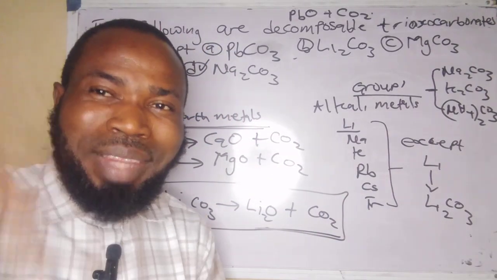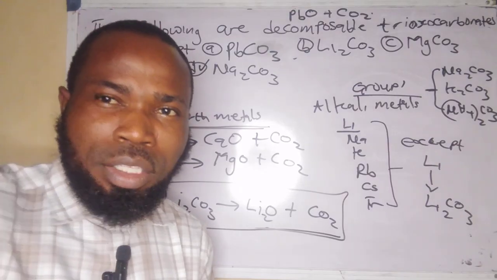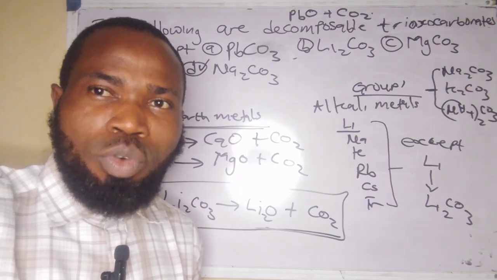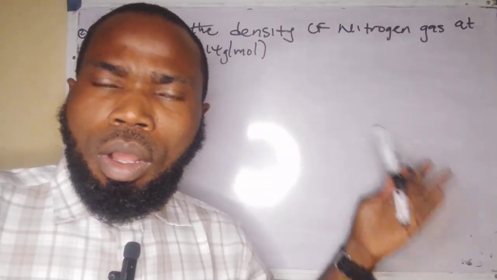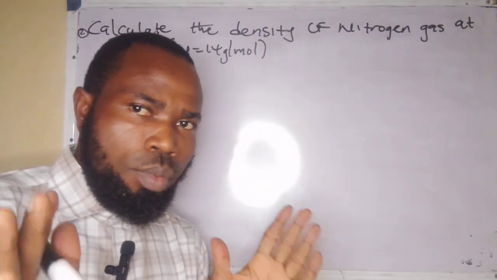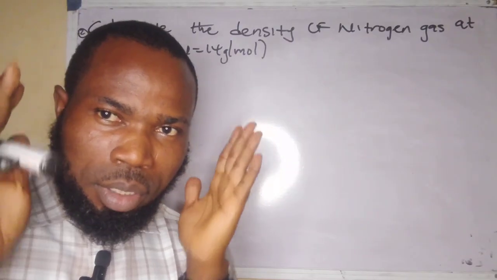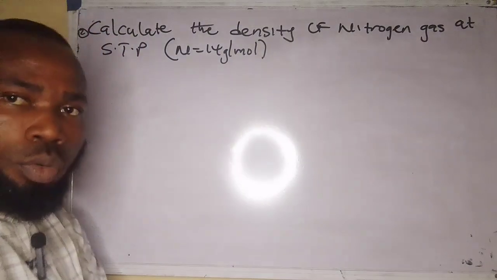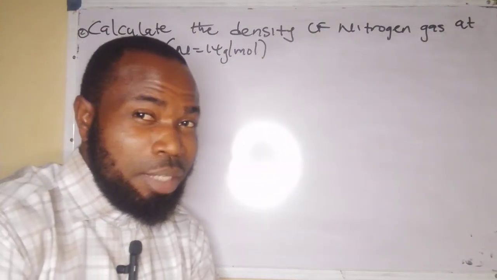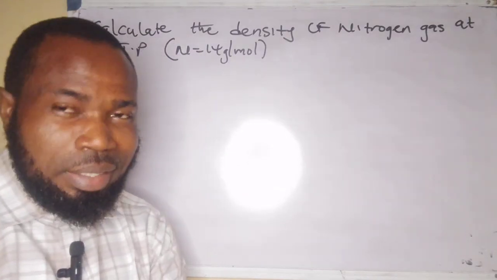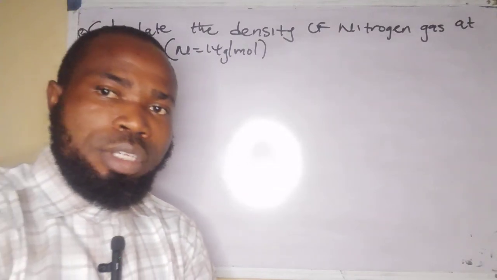Now let's look at another question. I think this question is going to be very easy, but let's look at it very fast. Now look at another question for this lecture series. The first one we analyzed just now was based on the trioxocarbonate(IV) salts, those that are stable and those that are not stable to heat, and now you can separate stable salts.